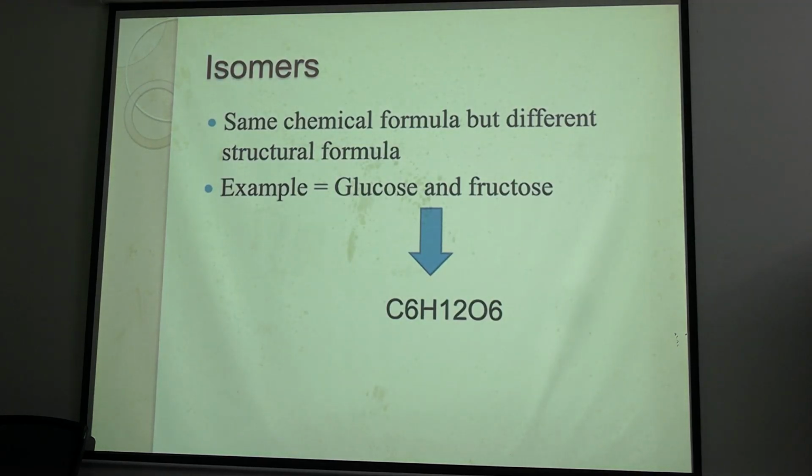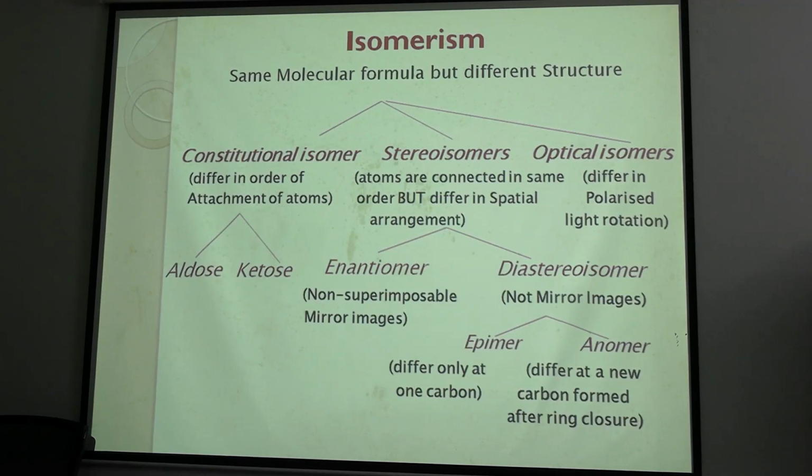Now coming to isomers. What is an isomer? When they have the same chemical formula but the structure is different. The structure can be different based on all these things. Same molecular formula but different structure. So how does the difference occur? It can be a constitutional isomer or a functional isomer.